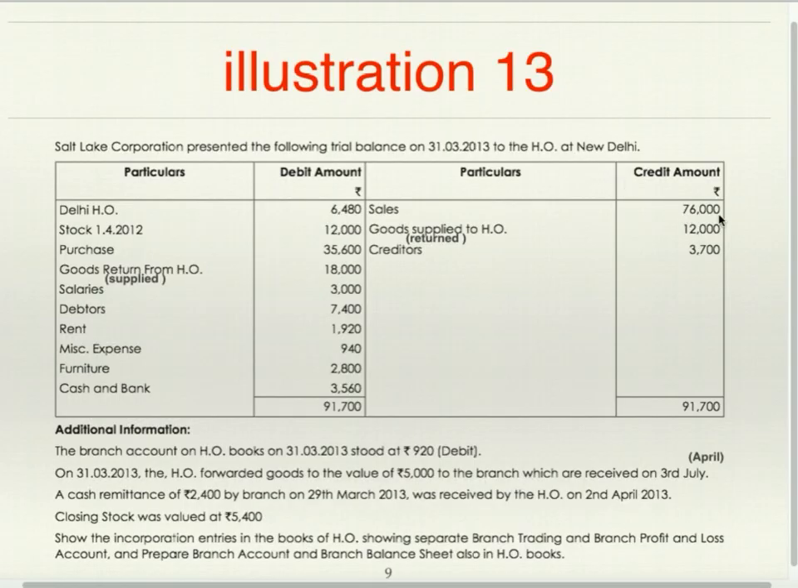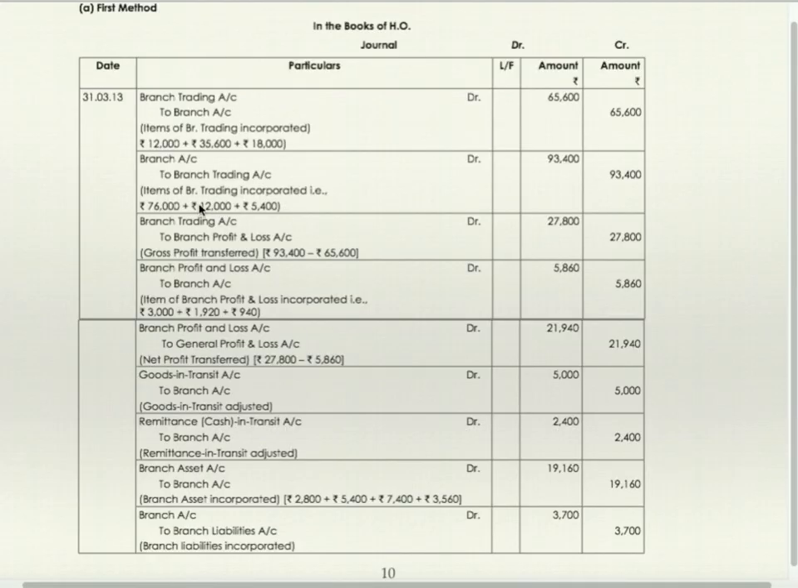Sales will be credited to trading account. Goods returned to head office will be credited to trading account as well as closing stock will be credited to trading account. All these three to be added together. Branch account debit to branch trading account 93,400. Branch trading to branch profit and loss account.